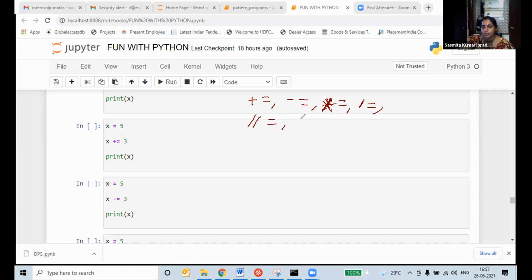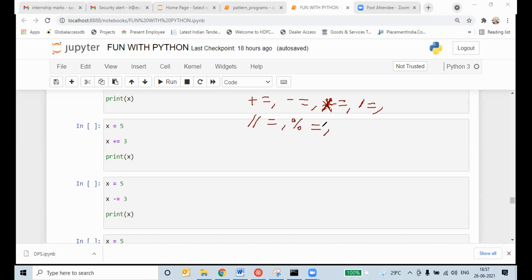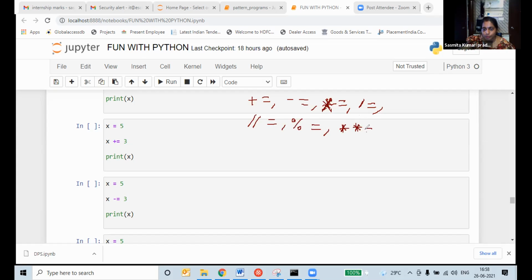Next, modulus is equal to, and power is equal to. This much you write down. Complete this tomorrow.